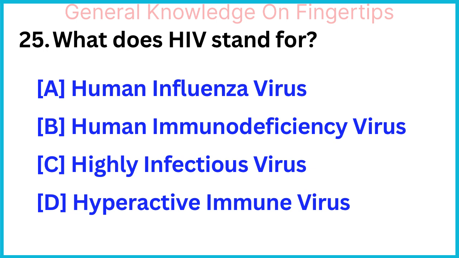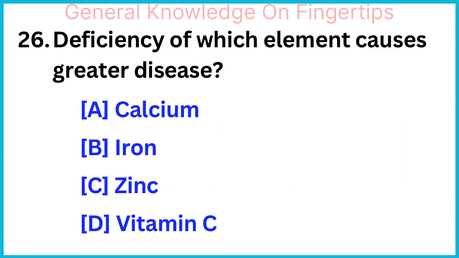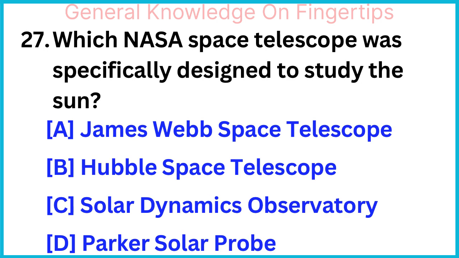What does HIV stand for? Human immunodeficiency virus. Deficiency of which element causes anemia? Iron. Which NASA space telescope was specifically designed to study the Sun? Parker Solar Probe.